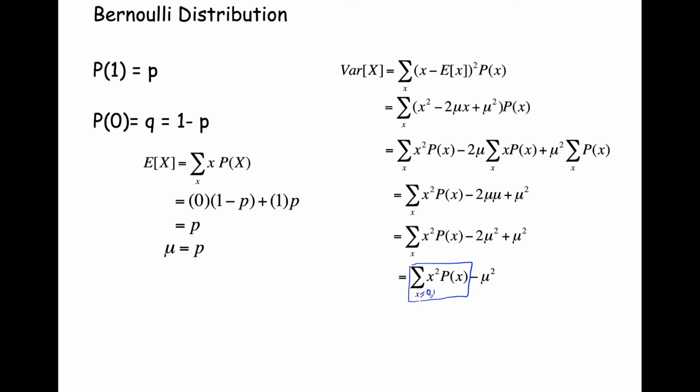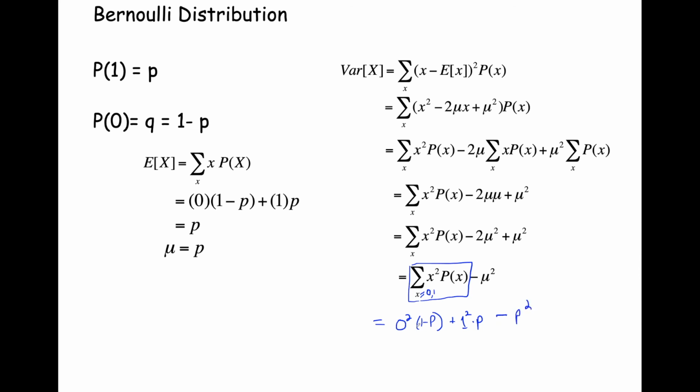0 is failure, success is 1. So let's take the failure case. We have 0 squared, and the probability of failure is q, or 1 minus p. Okay, so let's take the success case. So for success, x is 1, so that's 1 squared, and the probability of success, that's p, so times p, right? All right, so now we have that minus mu squared. Well, mu is p, so that's minus p squared.